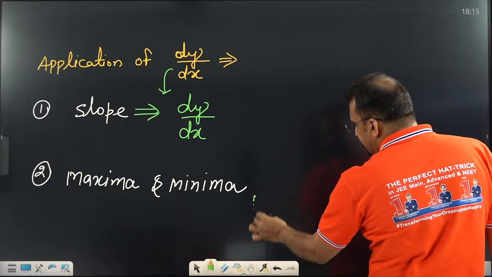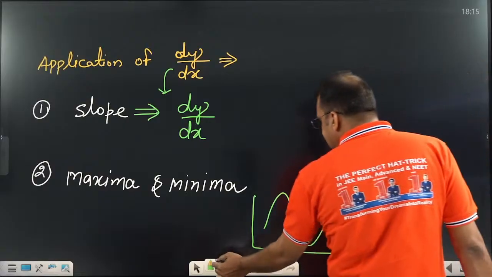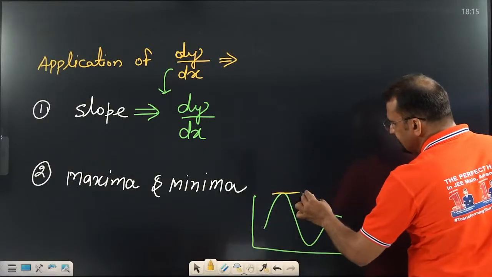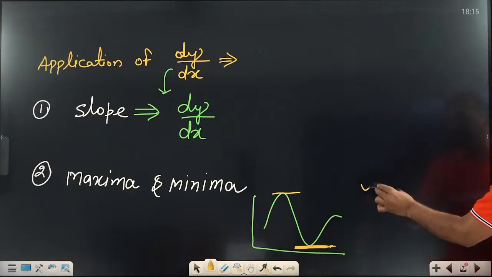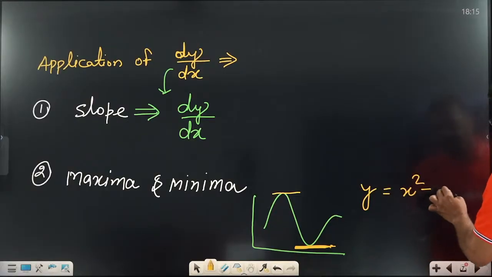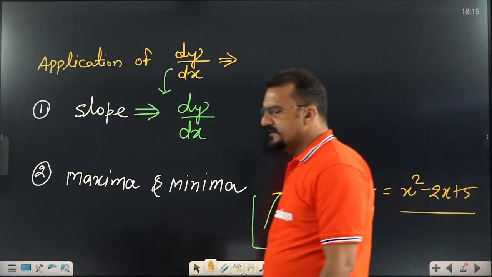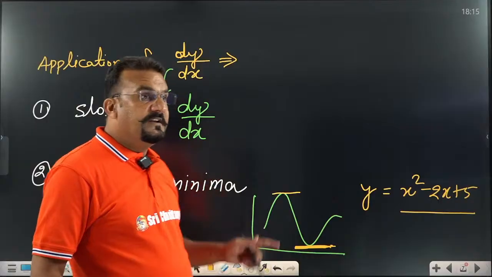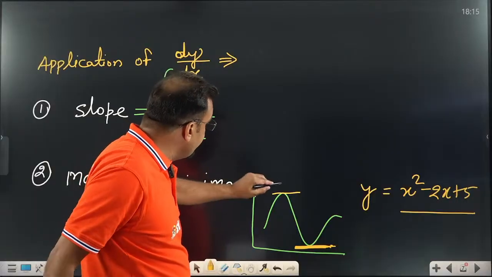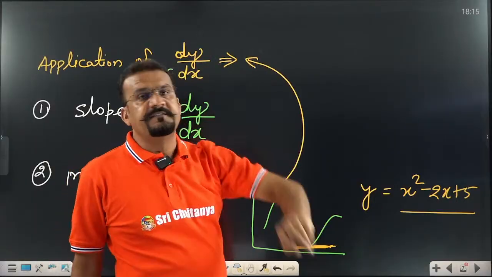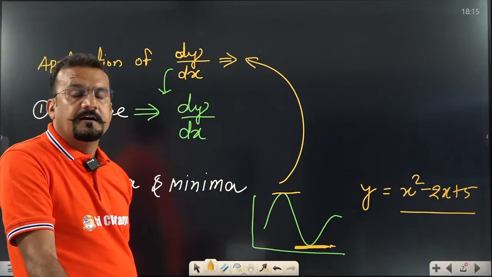Then sir, what are maxima and minima? You know that, let us assume one graph is given like that. If I ask you where is the maxima and where is the minima, everyone can tell me, sir, this is maxima, this is minima. But if someone asks you, if y equals x square minus 2x plus 5, then where is the maxima and where is the minima? Then we don't get any answer. That means we need to find where the maxima and minima are. For that, we require differentiation.